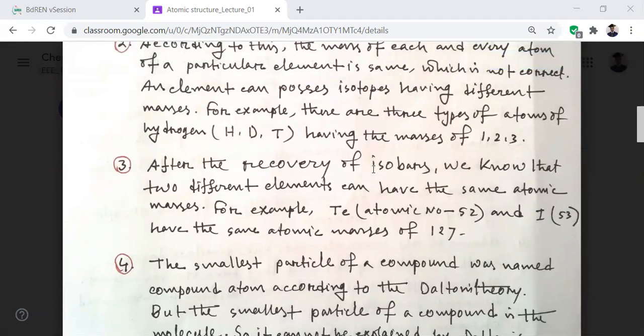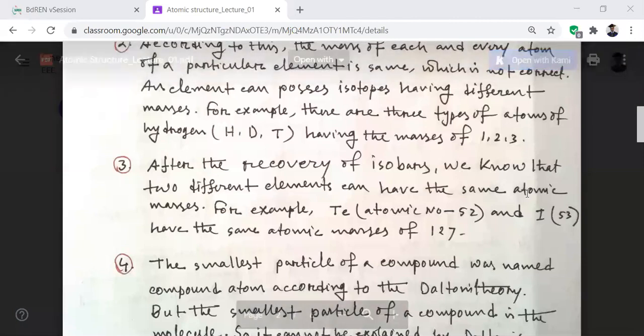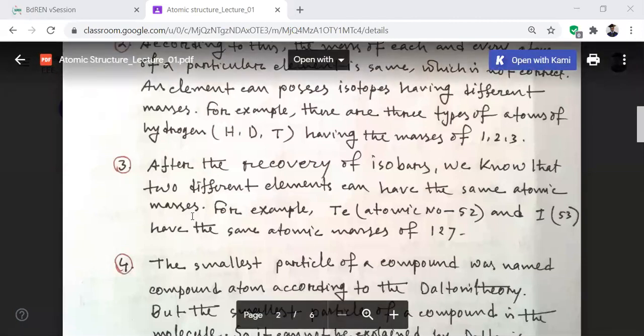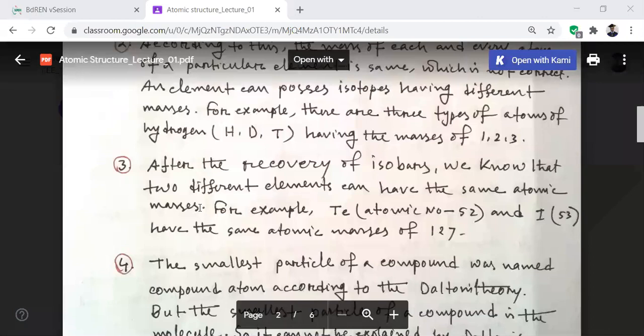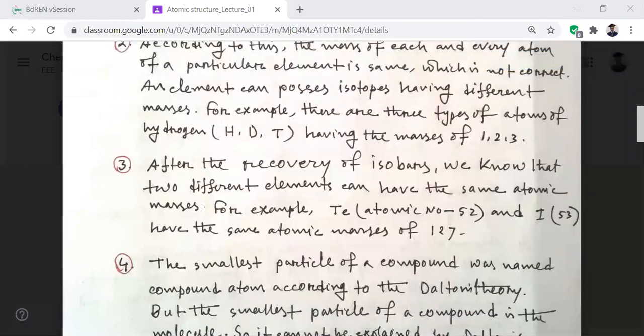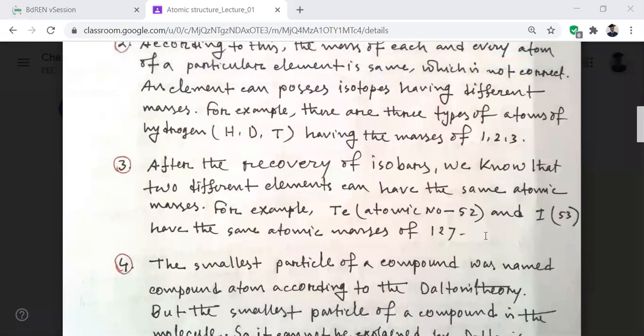Okay, number 3, after the discovery of isobars, so you know what isobars are? Isobars are atoms with the same mass number. Mass number means atomic mass is equal but atomic number is different. So we know that two different elements can have the same atomic mass. Mass number means atomic mass. For example, tellurium has atomic number 52 and iodine 53, but both have the same atomic mass, 127.